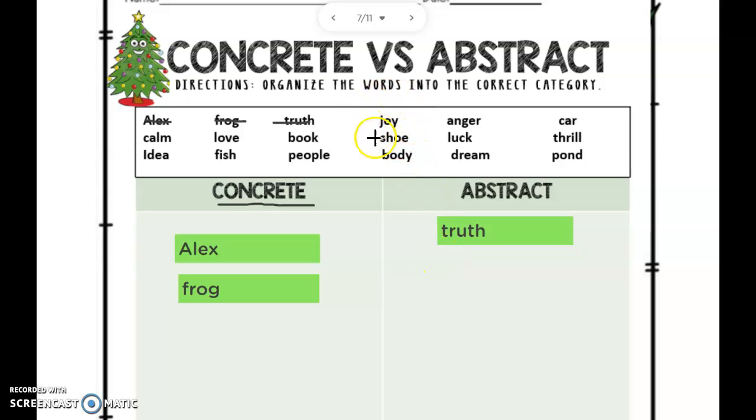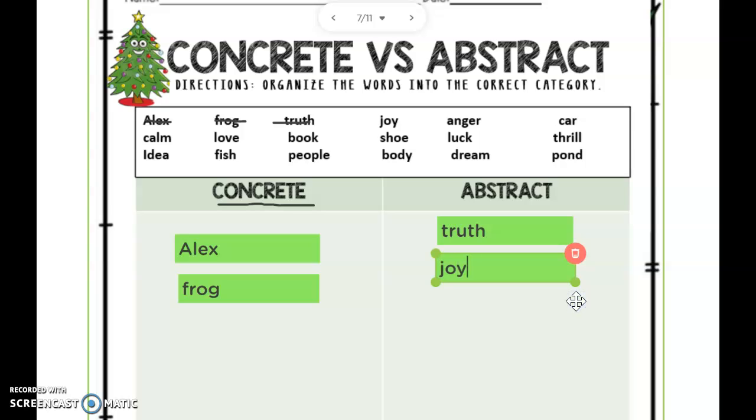What about joy? Can I see joy? I can see someone smile, but a smile I can see. I can't see joy, so I can't see that. Can I touch it? Can I taste it? Can I feel it? No. So that means it is an abstract noun. If I can't show someone it, then it is an abstract noun. That is a feeling. Remember, feelings are an abstract noun.